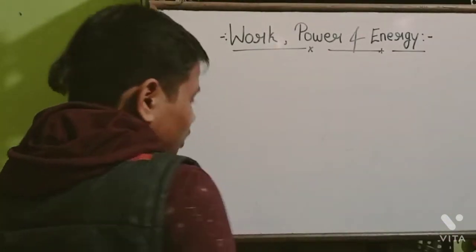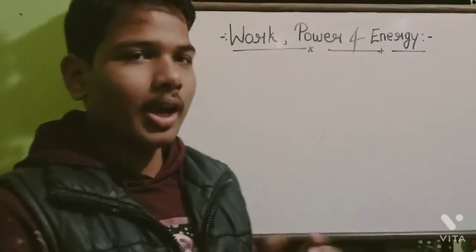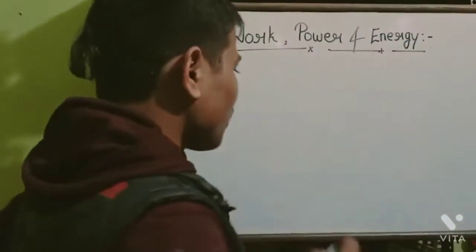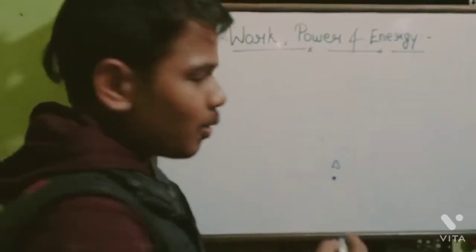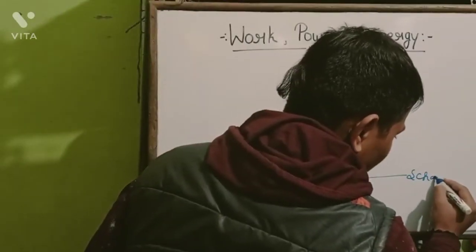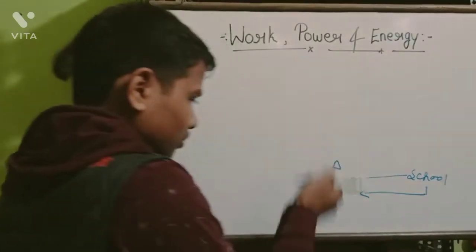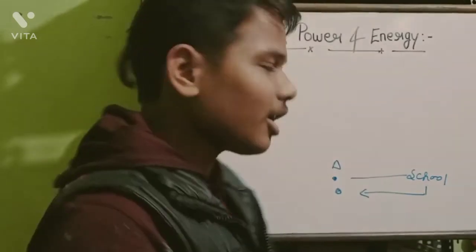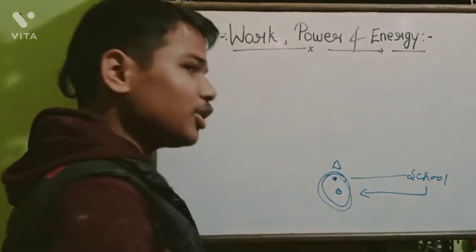So now we will go to more examples of work. Assume that you go to school and come back from school, but your mother says that you haven't done any work. Why did she say that? Because in the morning you went from your home to the school, and then you returned from the school to your home. So your position is the same. In the morning you were at home, and when you return from school, you are also at home. It means there is no displacement. You are at the same position.